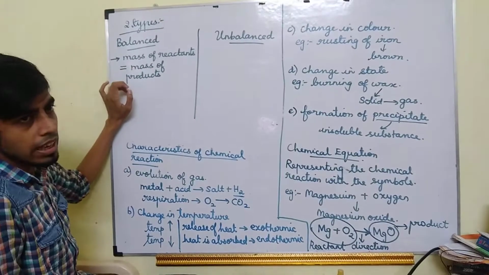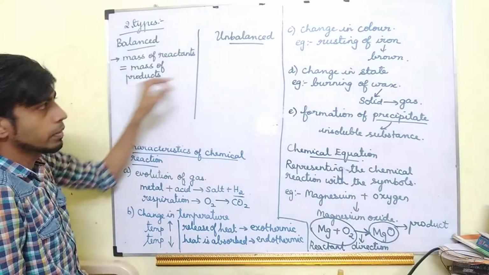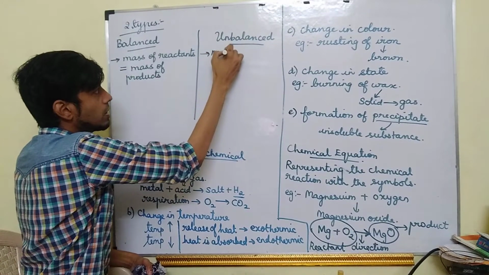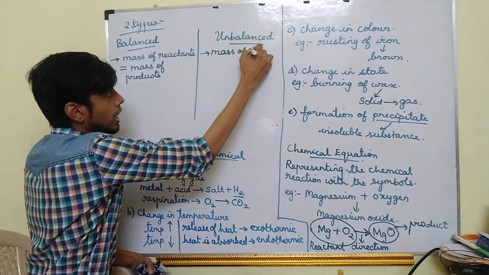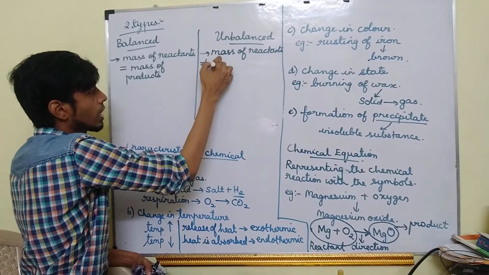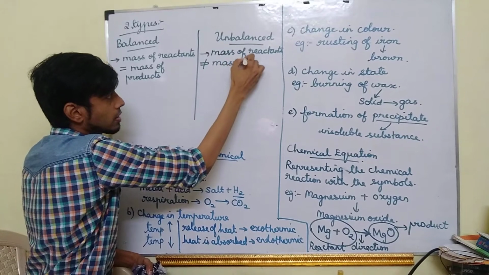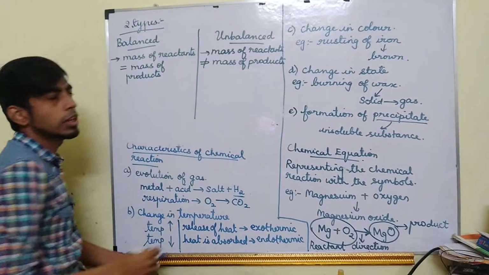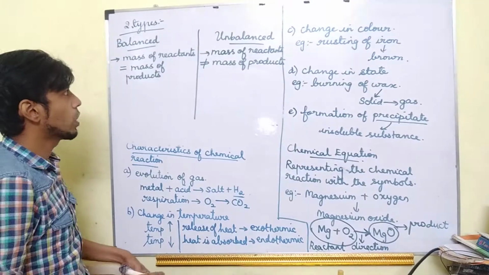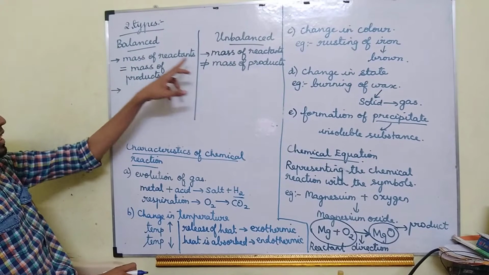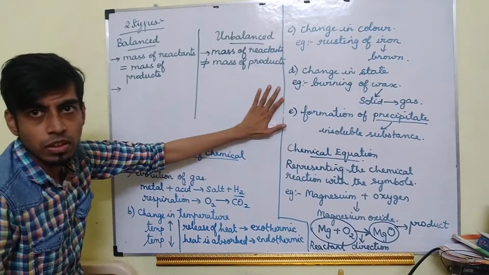Then it is called a balanced chemical equation. Unbalanced equation means the mass of the reactants will not be equal to the mass of the products.